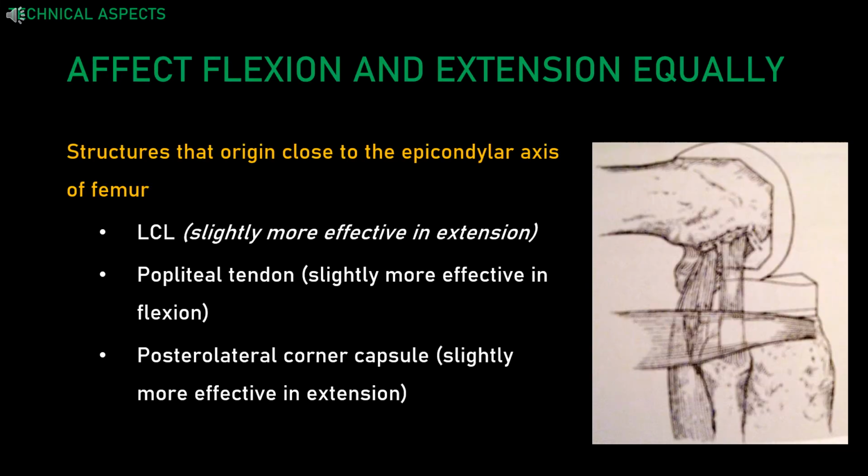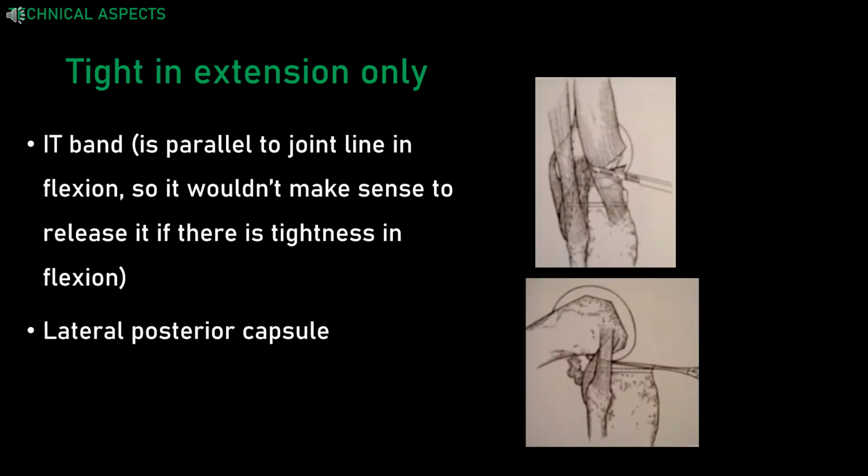Structures that originate close to the epicondylar axis of the femur affect flexion and extension almost equally. These are the lateral collateral ligament, popliteal tendon, and posterolateral corner capsule. The iliotibial band and lateral posterior capsule are tight in extension only. The iliotibial band is parallel to the joint line in flexion, so it would not make sense to release it if there is tightness in flexion only.